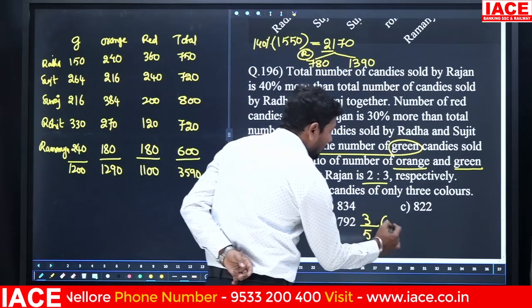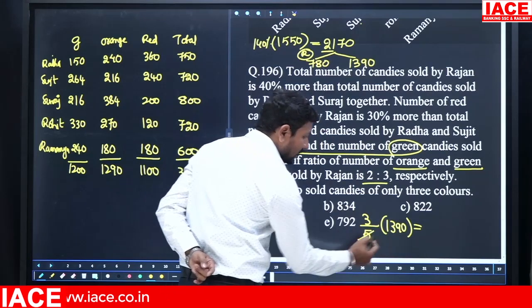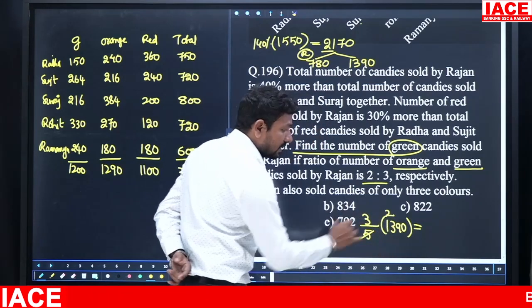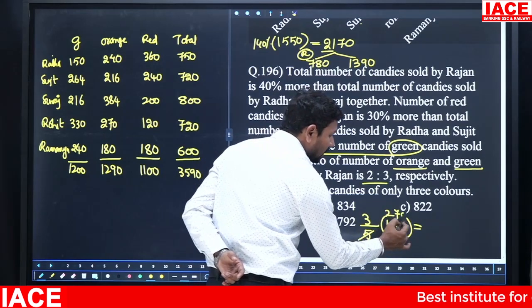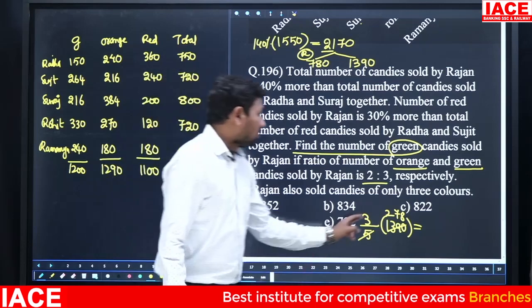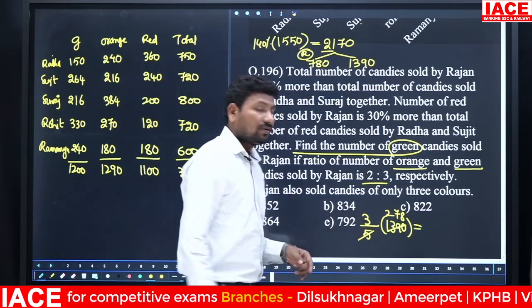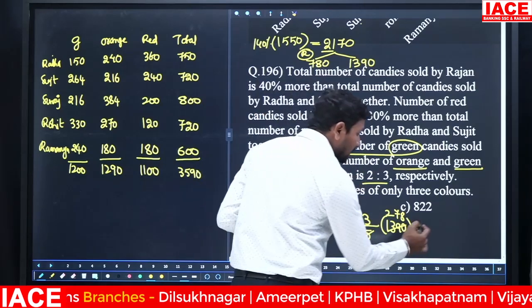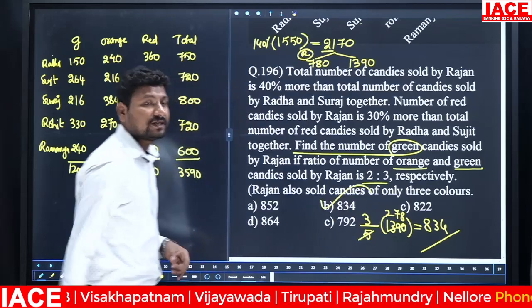Now from 1390 we require 5 parts. Look at 5 2s are 10, remaining is 39, 5 7s are 35, remaining is 40, 5 8s are 40. This 278 is multiplied by 3. 278 times 3: 8 3s are 24, 7 3s are 21, 2 3s are 6, so it is equal to 834. Option B. Option B here.